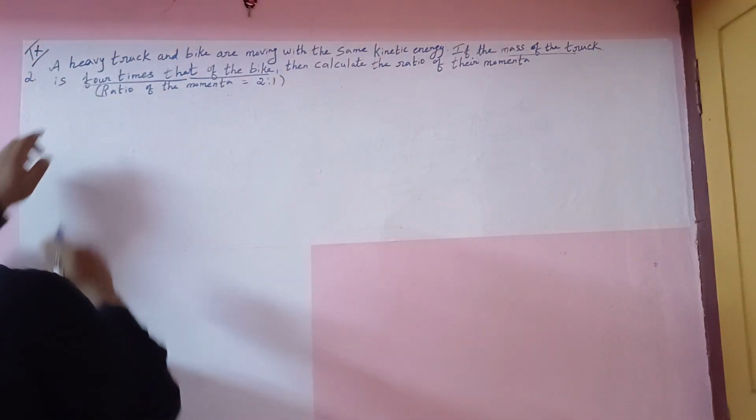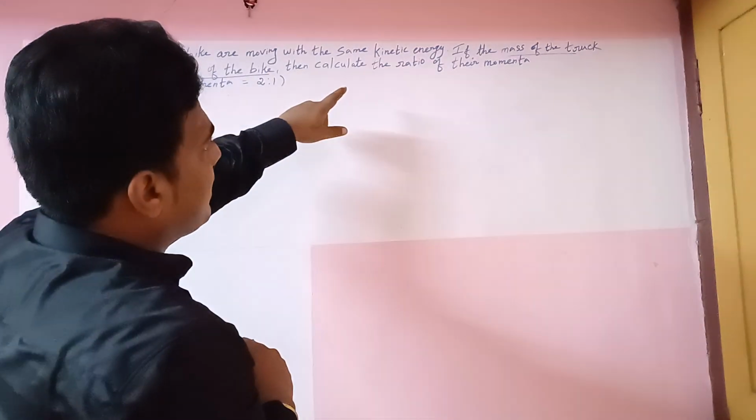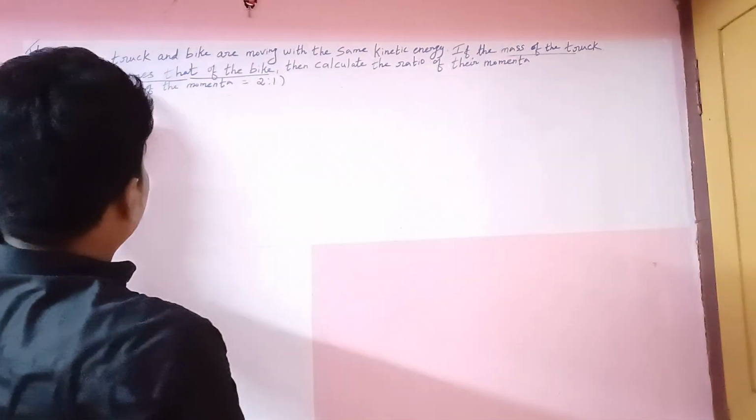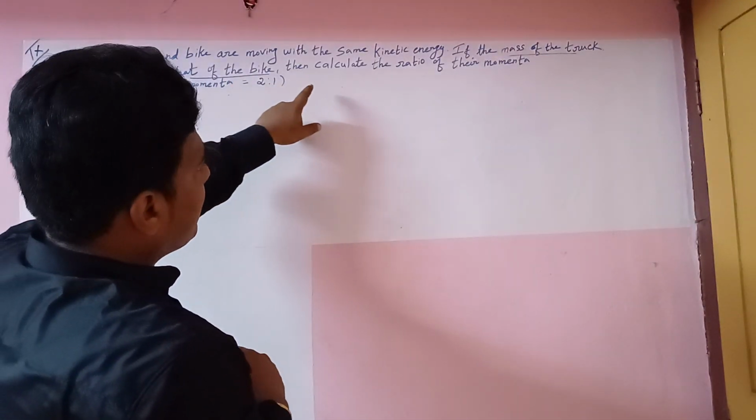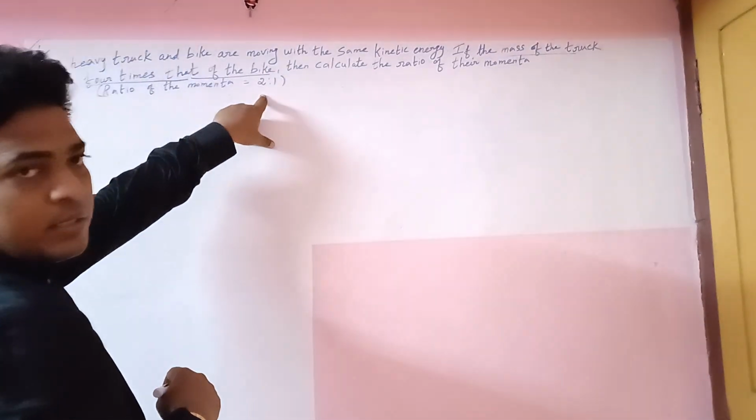First, you have to read the question. A heavy truck and a bike are moving with the same kinetic energy. If the mass of the truck is 4 times that of the bike, then calculate the ratio of the momenta. The ratio of the momenta is 2 is to 1.